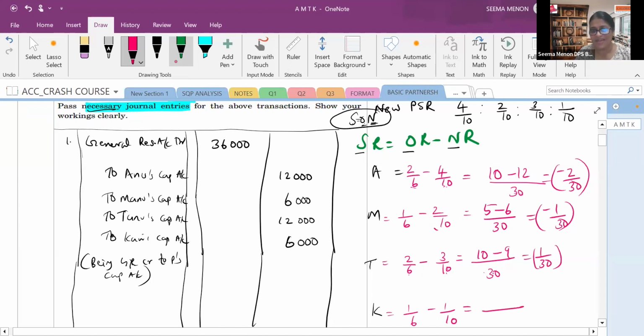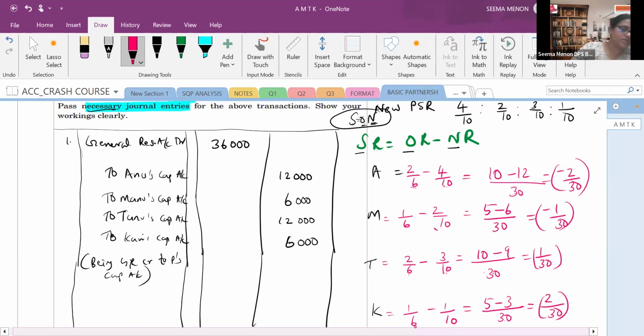Next, again 1 by 6 minus 1 by 10. The LCM will be 30. 30 divided by 6 is 5, 5 into 1 is 5. Then minus 3. Here it will come again 2 upon 30.